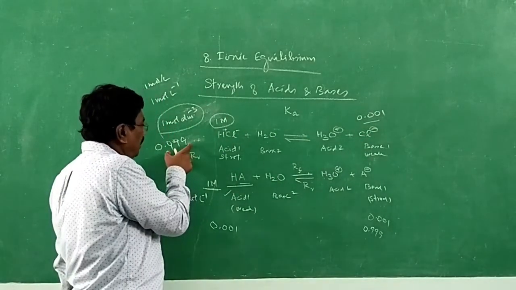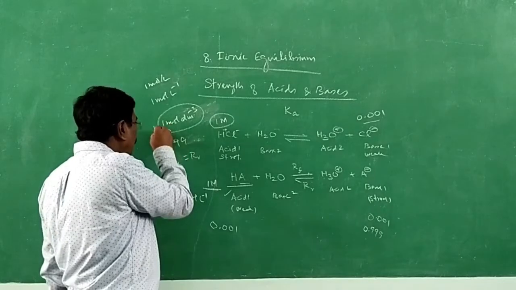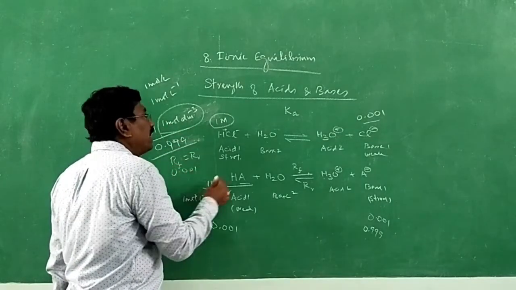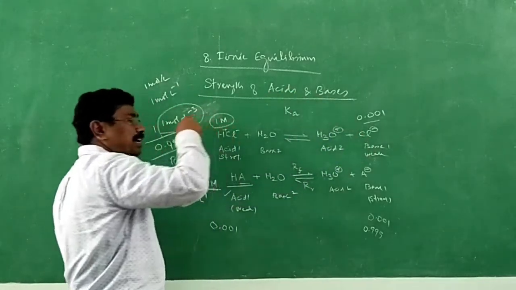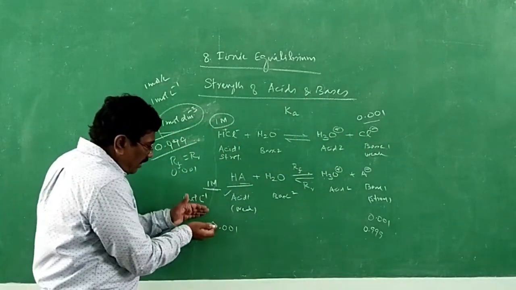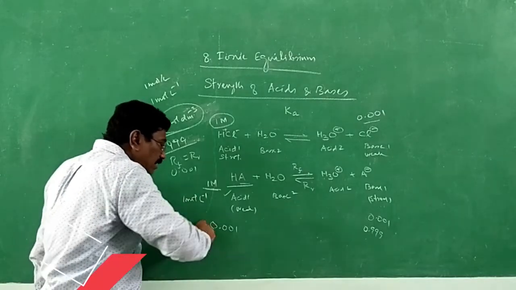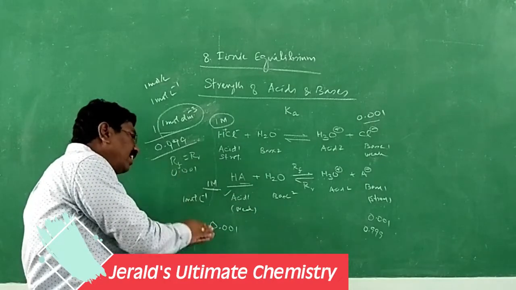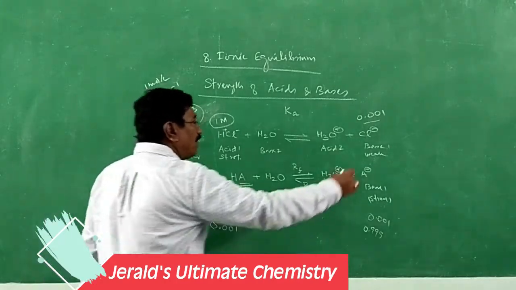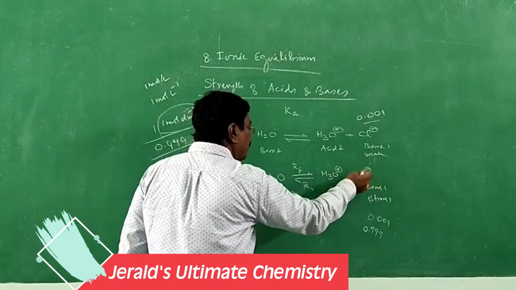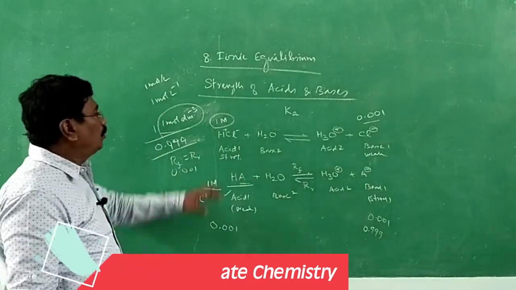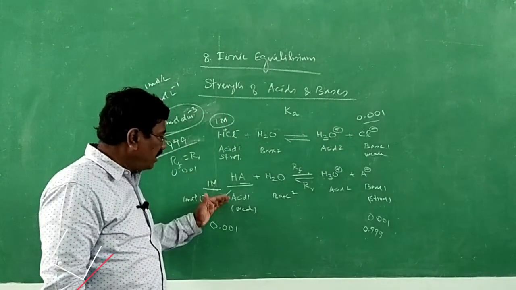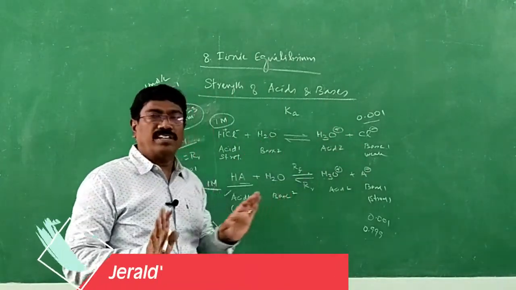That's why 0.999 out of 1. Why the remaining 0.001? It is because 0.001 Cl minus reacted back. On the other hand here, only 0.001 ionized. The remaining 0.999 remains in the form of molecule. That means 0.999 mole of A minus got reacted. So, if the acid is strong, the conjugate base is weak. If the acid is weak, the conjugate base is strong. You should keep that in your mind.